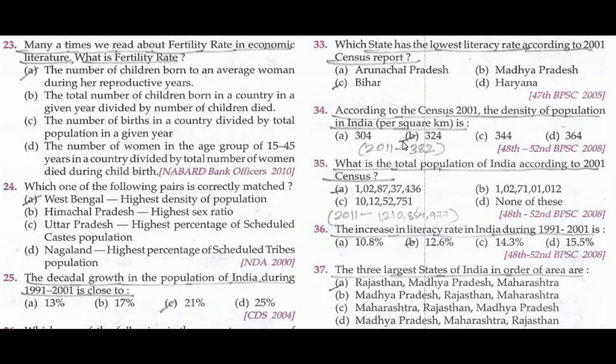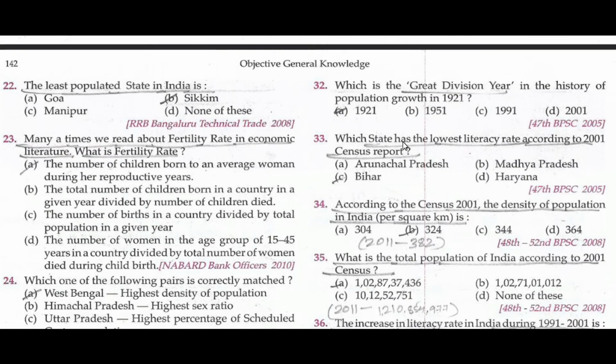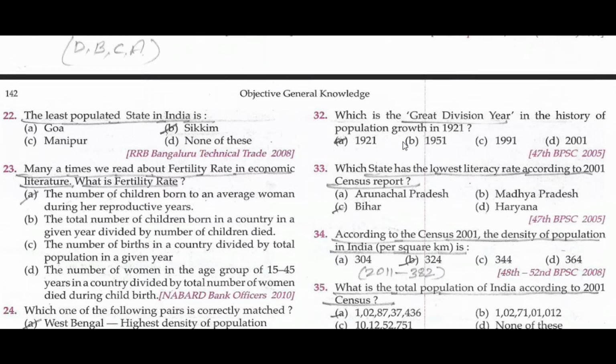What is the total population of India according to the 2001 census? 102,87,37,436. In 2011, 1,21,85,85,89,77. According to the census 2001, the density of population in India per square kilometer is 324. In 2011, 382.